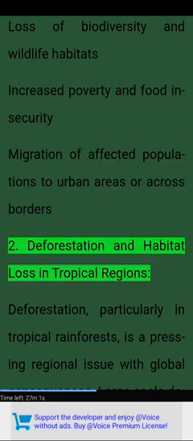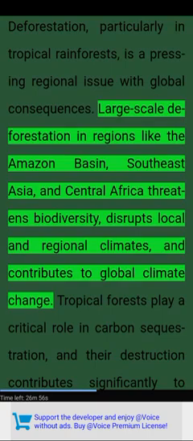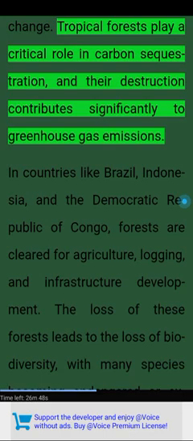2. Deforestation and habitat loss in tropical regions. Deforestation, particularly in tropical rainforests, is a pressing regional issue with global consequences. Large-scale deforestation in regions like the Amazon Basin, Southeast Asia, and Central Africa threatens biodiversity, disrupts local and regional climates, and contributes to global climate change. Tropical forests play a critical role in carbon sequestration, and their destruction contributes significantly to greenhouse gas emissions.